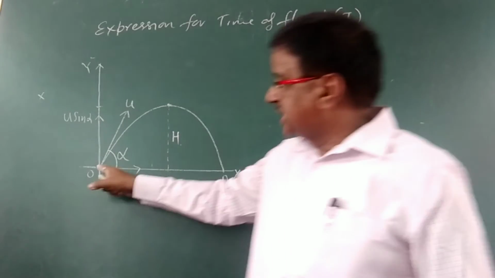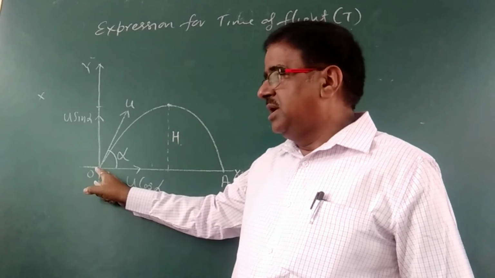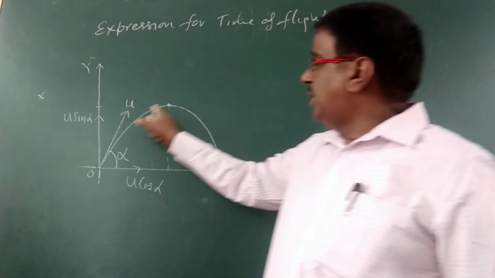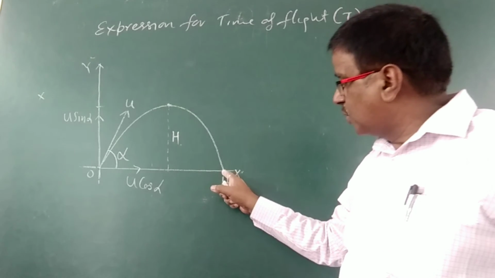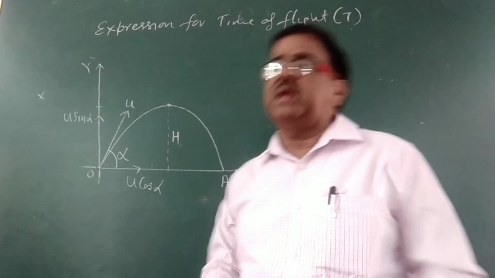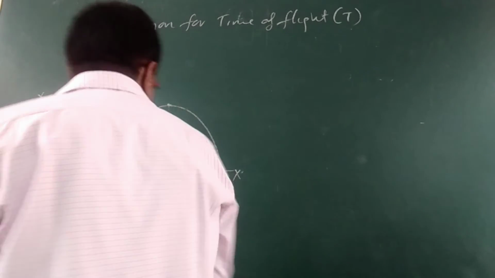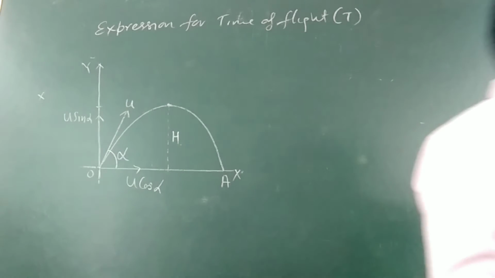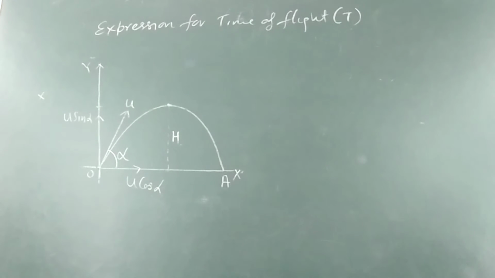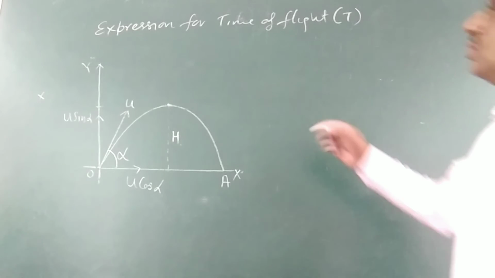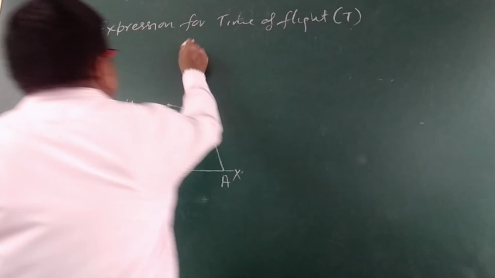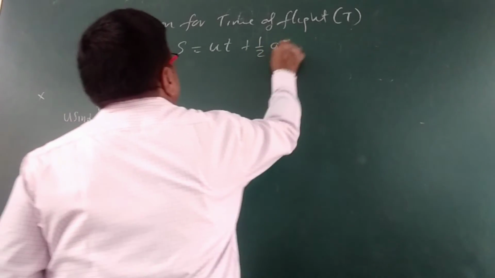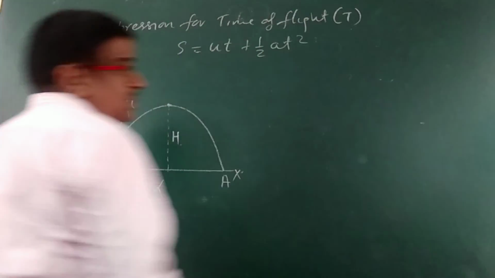Means when it is thrown from O, the point of projection, how long it stays in the air until it strikes the ground, the time up to that point is what we need. So here we are interested to derive the equation for it. We will use the equation S is equal to ut plus half at square.